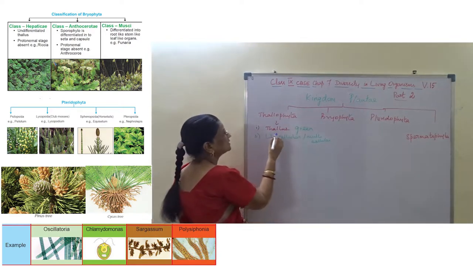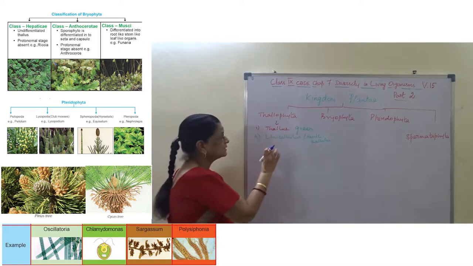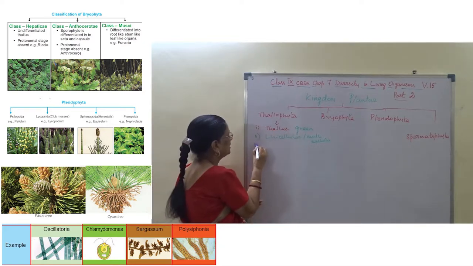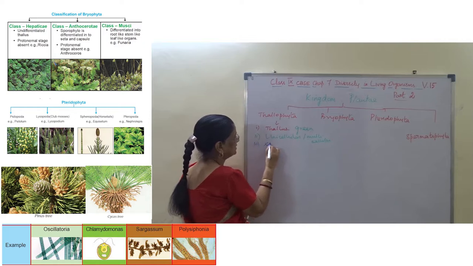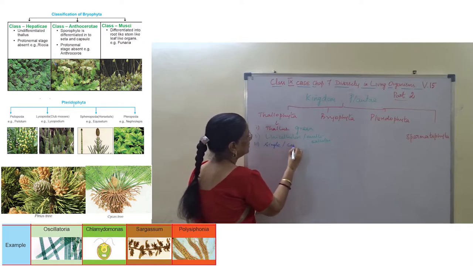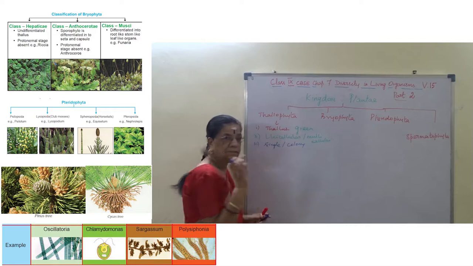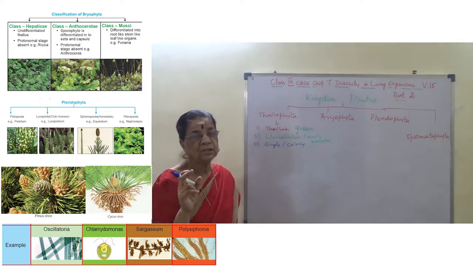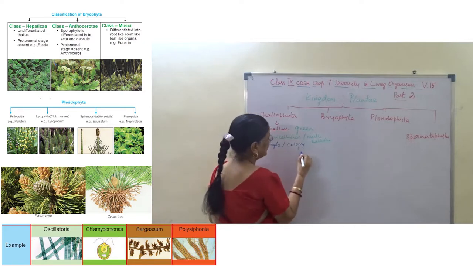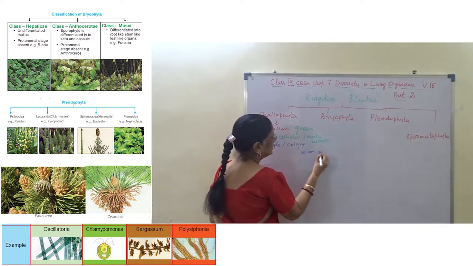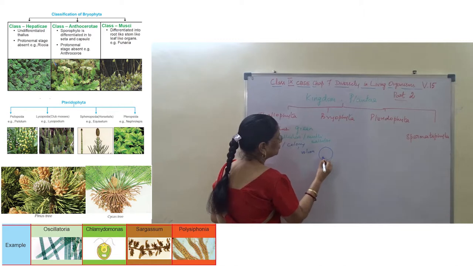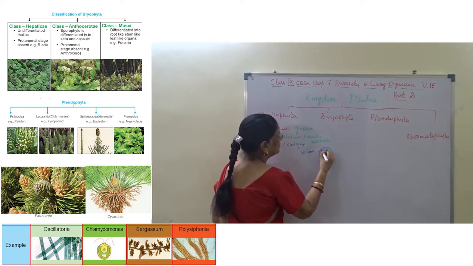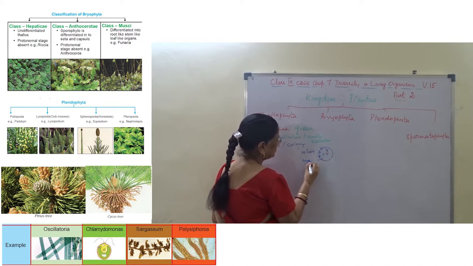An example of singular is Chlamydomonas, only one unicellular organism. Whereas for a colony the example is Volvox, which always occurs in groups. This is a Volvox colony, and these are all in gelatinous mucus.